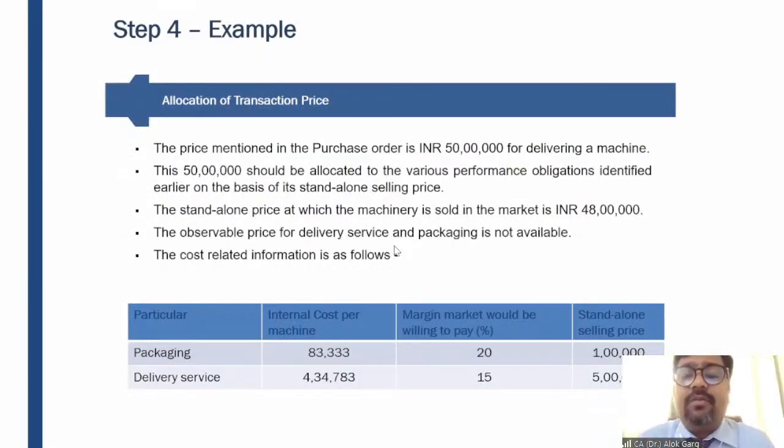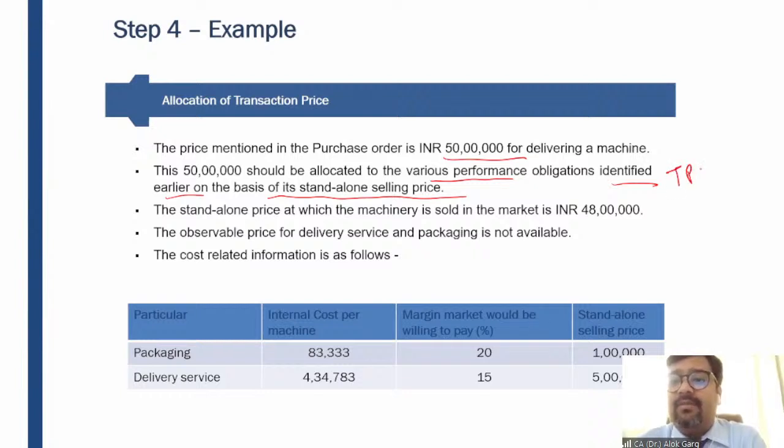Coming to the allocation of transaction price example, the price mentioned in the purchase order is rupees 50 lakh for delivering a machine, right? This 50 lakhs should be allocated to the various performance obligations identified earlier on the basis of its standalone selling price. What is the total transaction price? The total transaction price is 50 lakhs.